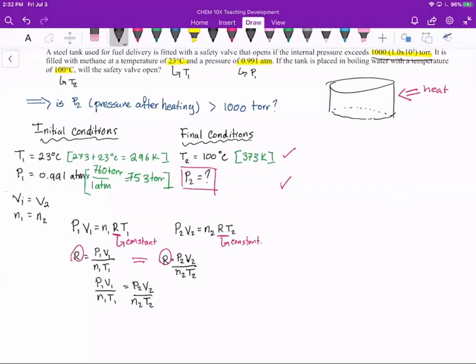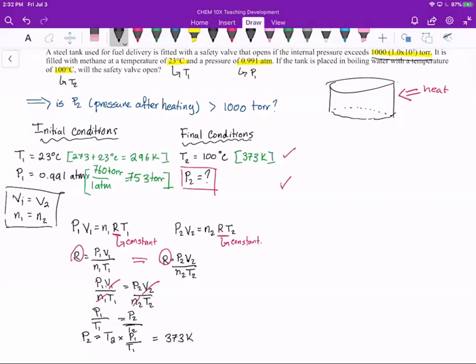And we know from up here that our volume doesn't change. So these are going to cancel out. It doesn't matter that we don't know the exact volume or the exact amount. It's the same on both sides. So we can cancel those out to give us P1 over T1 equals P2 over T2. And solving for P2, we get P2 equals T2 times P1 over T1, which equals